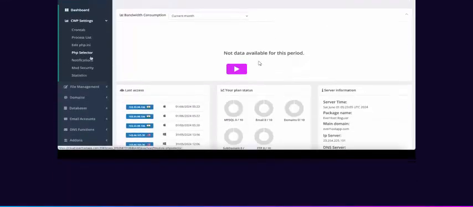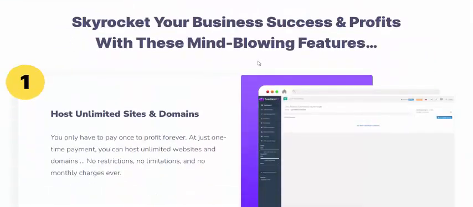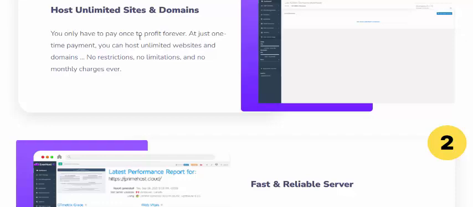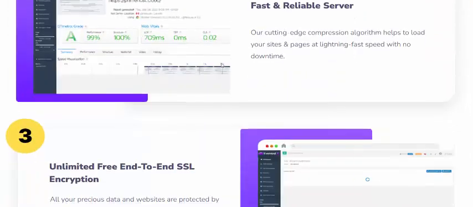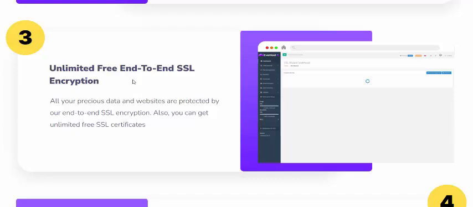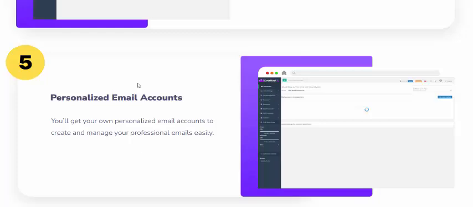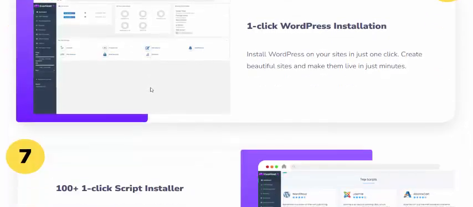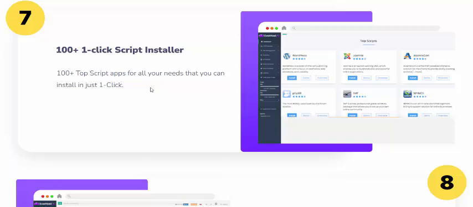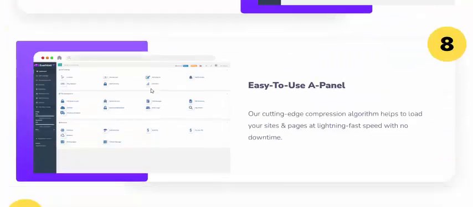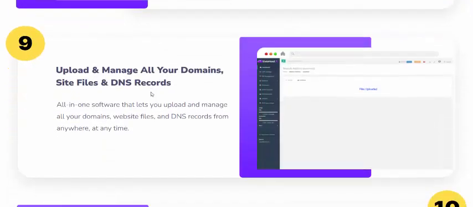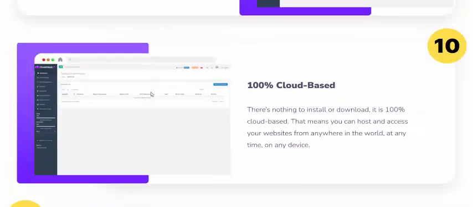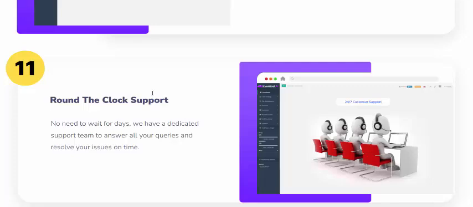Skyrocket your business and profit with this growing future. Host unlimited sites and domains on revolutionary fast servers, with unlimited free SSL, unlimited databases, professional email accounts, a one-click WordPress installer and 100-plus one-click script installers, an easy-to-use panel to upload and manage all your domains and sites, DNS records, and 24-hour support, all for a one-time fee.